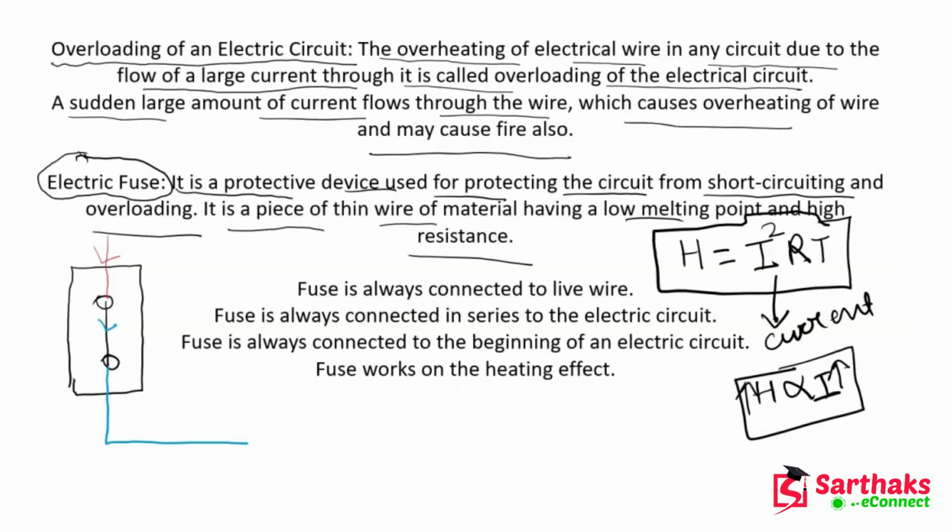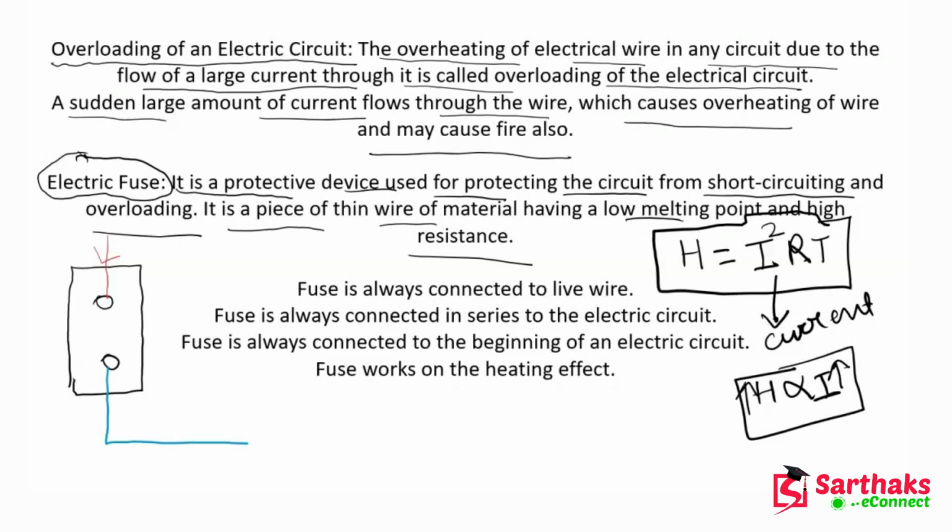So let me erase it from here. Now you can see that the circuit is disconnected. The current will not go from this wire to this wire. Why? Because the circuit is not completed, and you know that current always flows in a complete circuit. If the circuit is not completed, then current will not be flowing. So this is the working principle of an electric fuse.